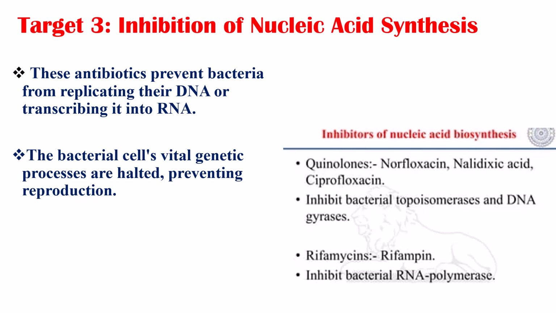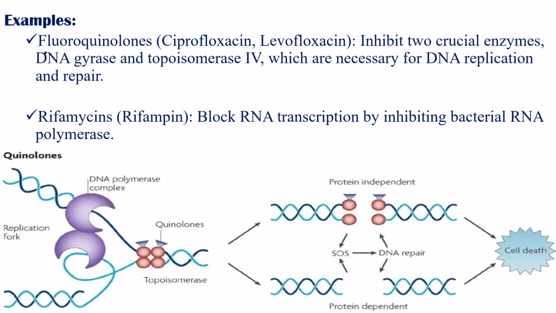The third mechanism is inhibition of nucleic acid synthesis. These antibiotics prevent bacteria from replicating their DNA or transcribing it into RNA. This results in bacterial cells, whose vital genetic processes are halted, being unable to reproduce. Examples include fluoroquinolones such as ciprofloxacin and levofloxacin, which inhibit two crucial enzymes, DNA gyrase and topoisomerase IV, which are necessary for DNA replication and repair, and also rifampin, a rifamycin, which blocks RNA transcription by inhibiting bacterial RNA polymerase.